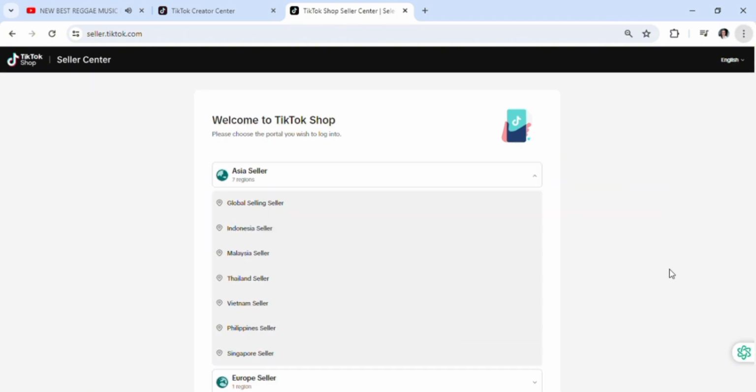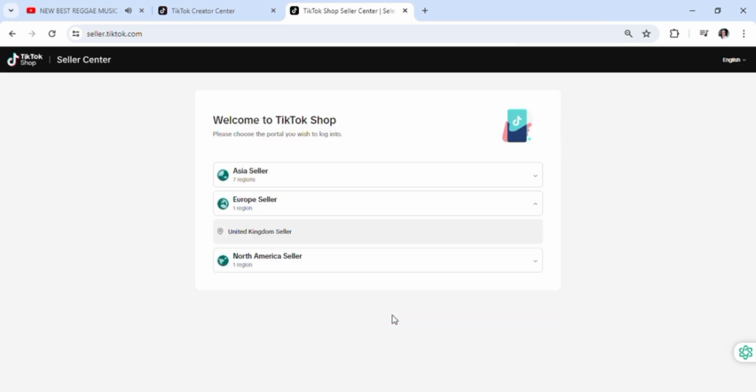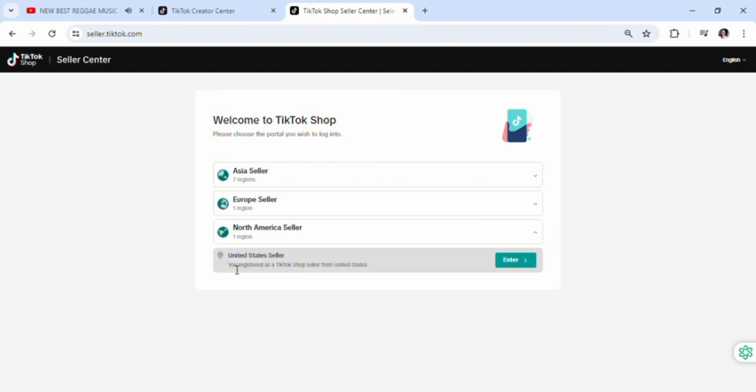Now, keep in mind that depending on the location you're in, a bunch of options are going to be restricted. For example, a bunch of options that are restricted in Asia aren't restricted in Europe. So it really is based on the location. And yeah, this is it. Once you select one of these options, just go ahead and click enter, and put in your precise location so you won't have any problems with the initial setup.